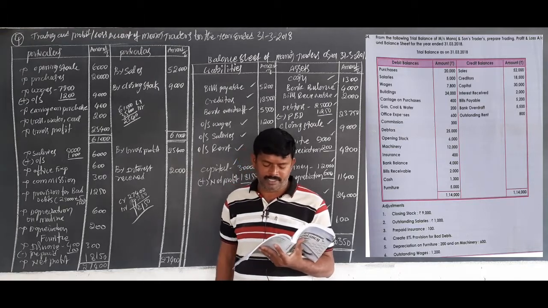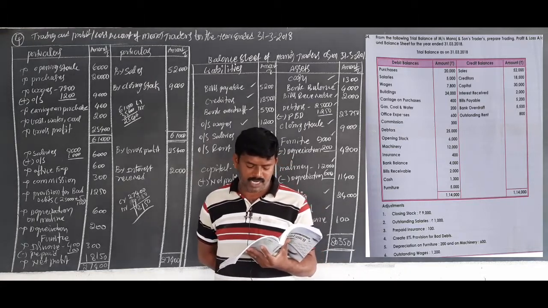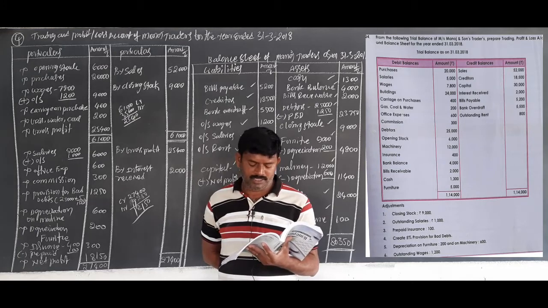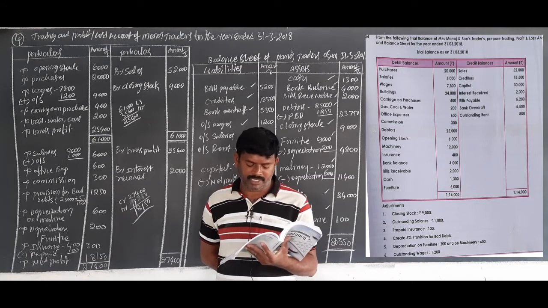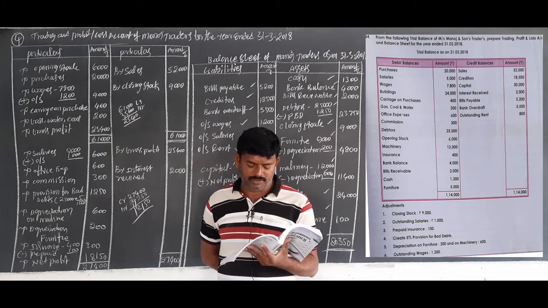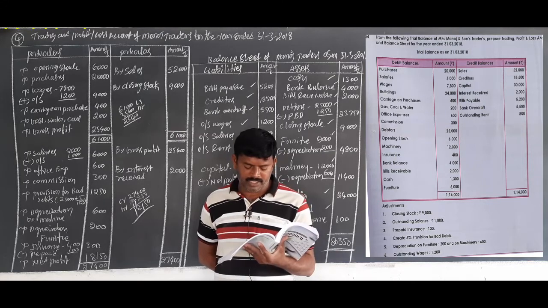Purchases, trading account debit side. Salaries, P&L account debit side. Wages, trading account debit side. Building, asset side. Carriage on purchases, trading account debit side. Gas, coal, water, trading account debit side. Office expenses, P&L account debit side. Commission, P&L account debit side.